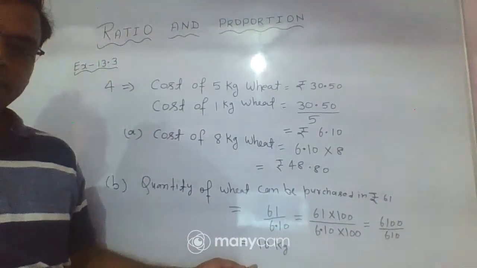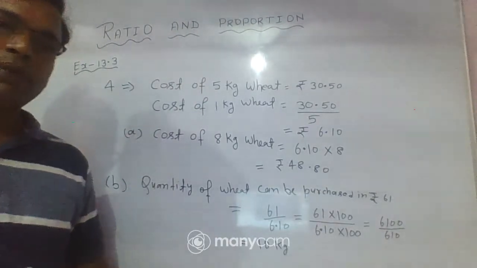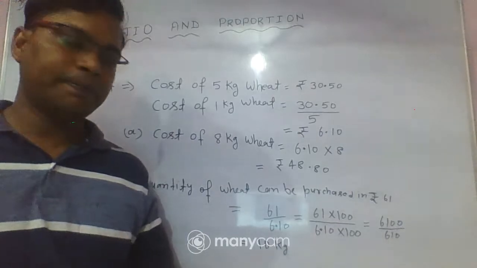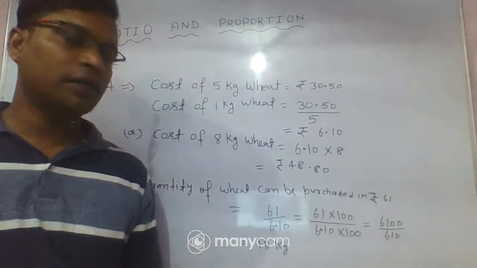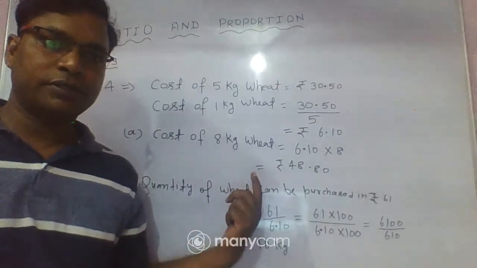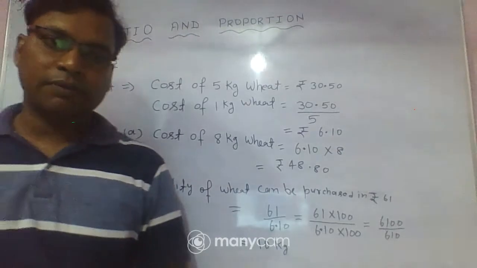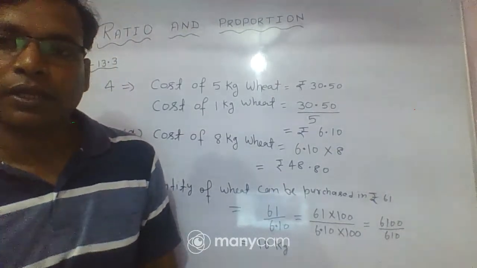So we obtain 6100 by 610. If we divide it, we obtain here 10 kg. Okay, I hope all of you know how to divide it. Clear? So in this way we completed these questions.